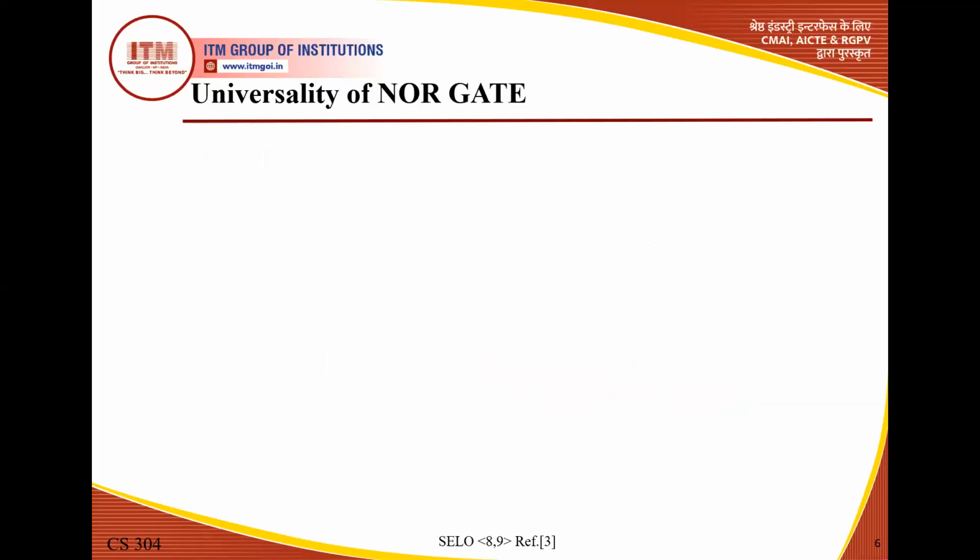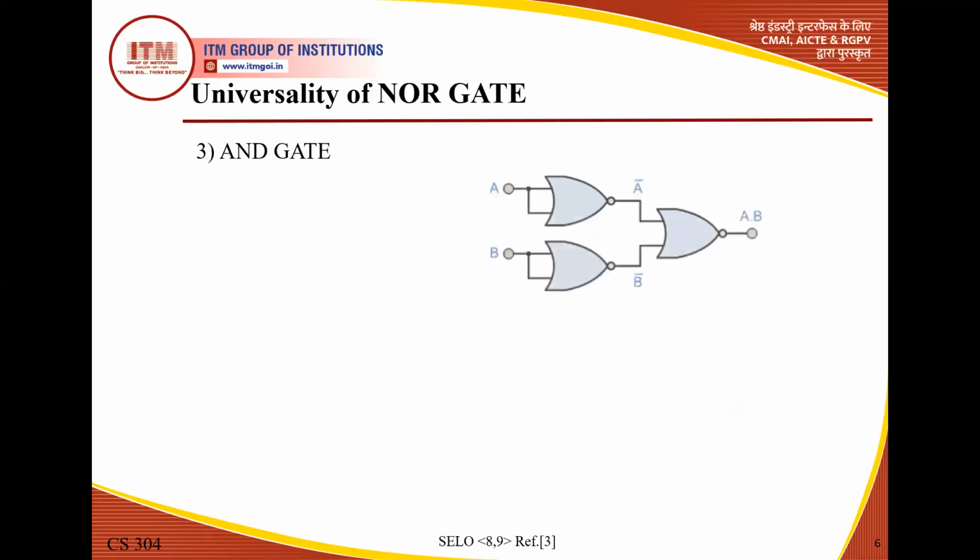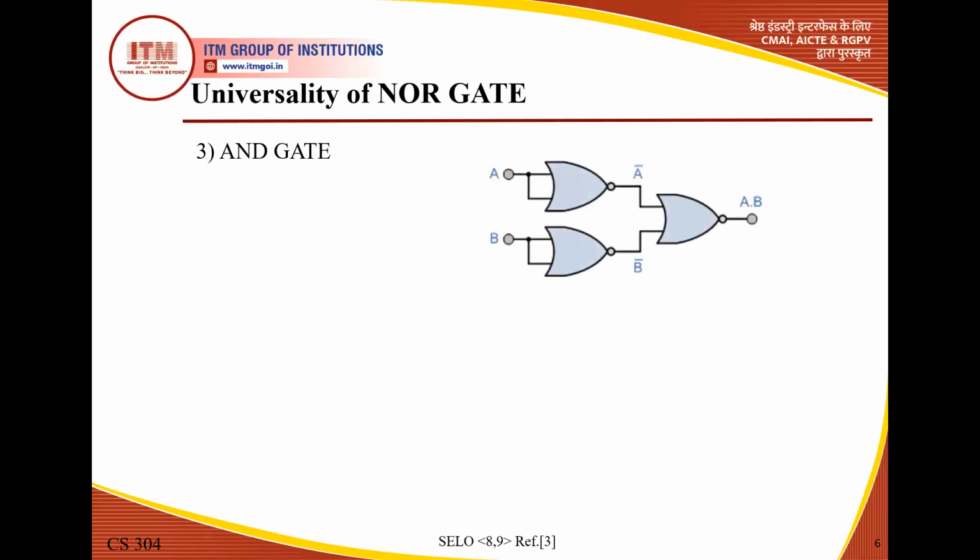Now we move to another important gate, that is the AND gate. The output of the AND gate is just the product of the inputs. So this is the arrangement of NOR gates. How many NOR gates are used? Sometimes this type of question arises: how many NOR gates are used when we design an AND gate? So the answer is 3 NOR gates are used when we design an AND gate.